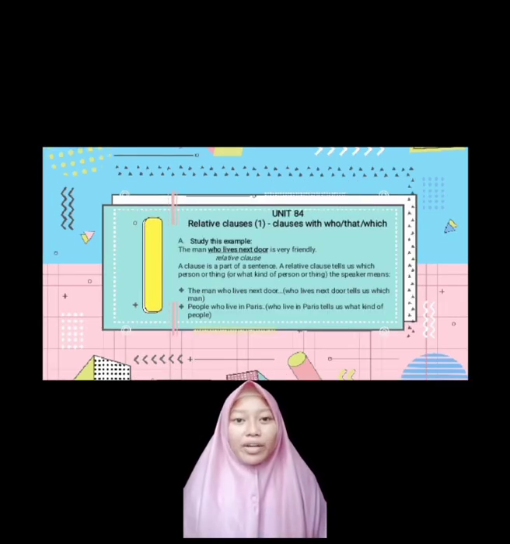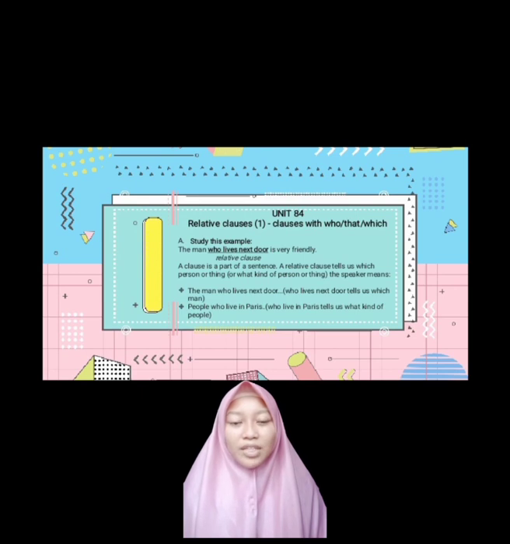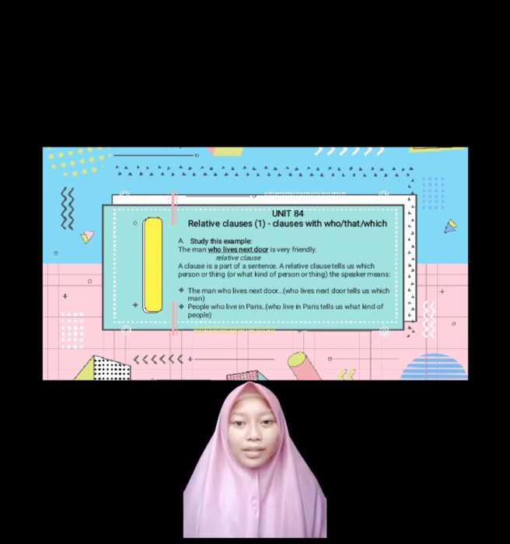Unit 84, relative clauses. 1. Clauses with who, that, which. A. Study this example. The man who lives next door is very friendly. Who lives next door is relative clause. A clause is a part of a sentence. A relative clause tells us which person or thing, or what kind of person or thing the speaker means. Number 1, the man who lives next door. Who lives next door tells us which man. Number 2, people who live in Paris. Who live in Paris tells us what kind of people.